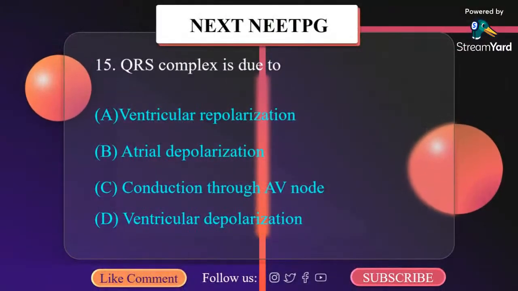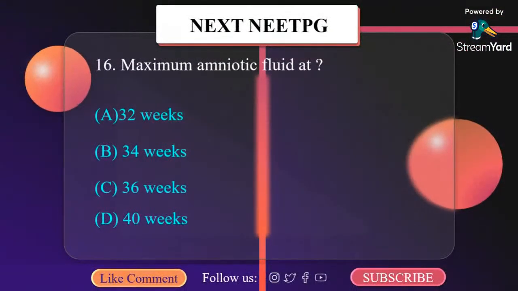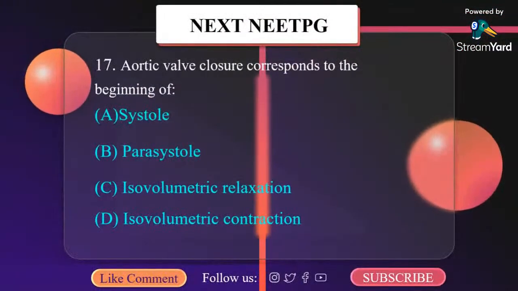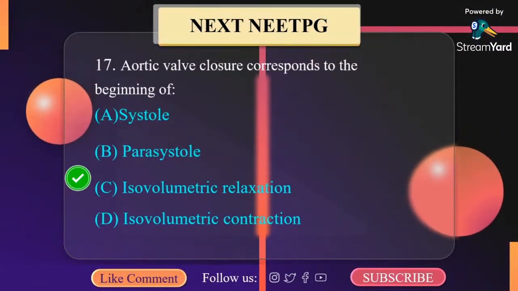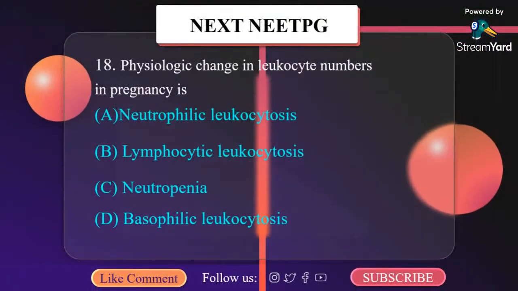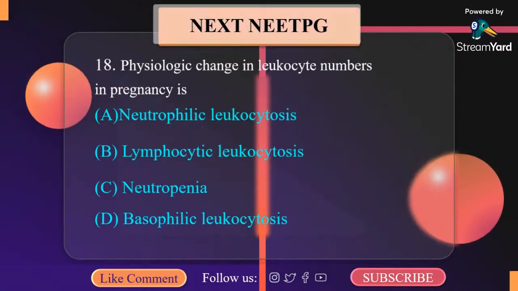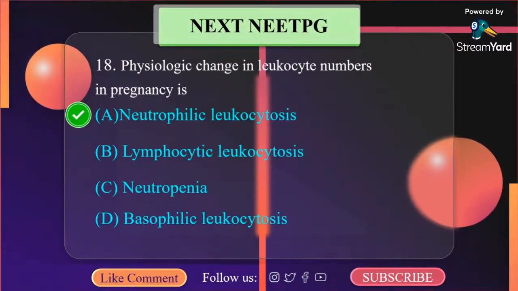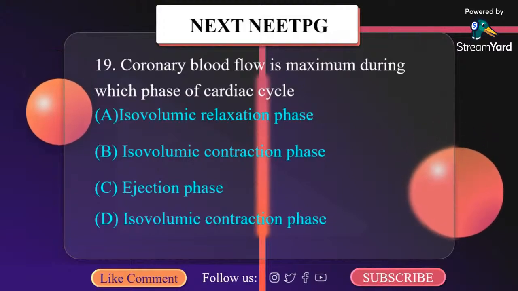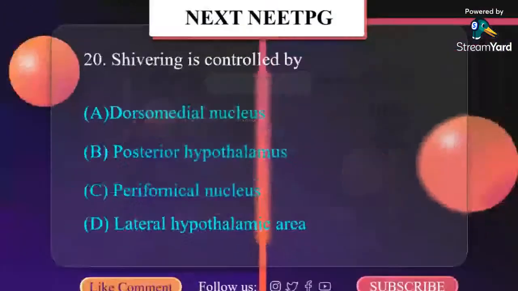QRS complex is due to ventricular depolarization. Maximum amniotic fluid is at 36 weeks. Aortic valve closure corresponds to beginning of isovolumetric relaxation. Physiological change in leukocyte number in pregnancy is neutrophilic leukocytosis. Coronary blood flow is maximum during which phase of cycle? It is isovolumetric relaxation phase.